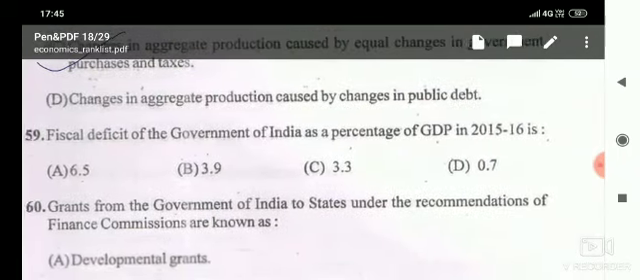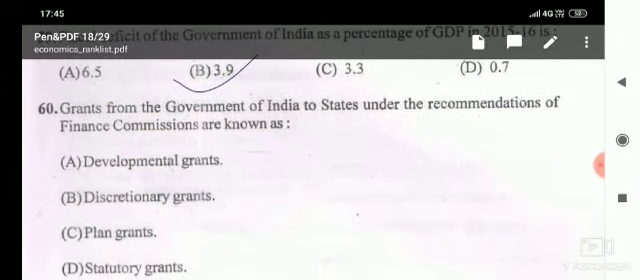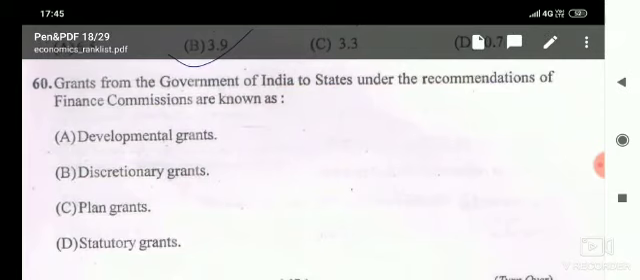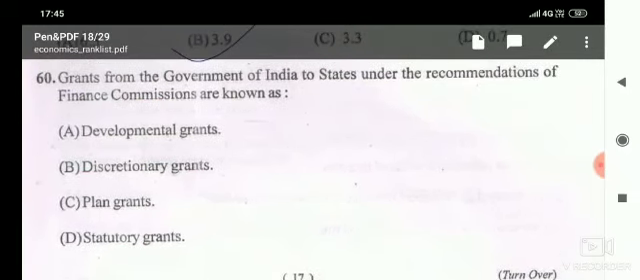Then fiscal deficit of the government of India as a percentage of GDP in 2015-16 is, in 2015-16 the fiscal deficit of India was 3.9, which is given in option B. Then next, grants from the government of India to states under the recommendation of Finance Commission are known as, given options are developmental grants, discretionary grant, plan grant, statutory grant, and here it is called statutory grant.